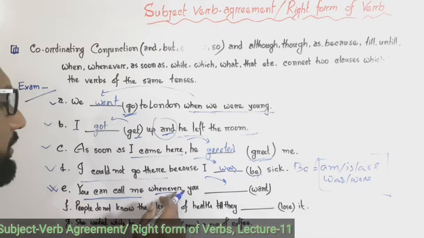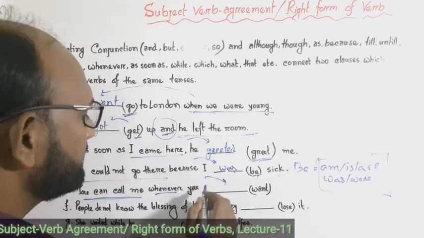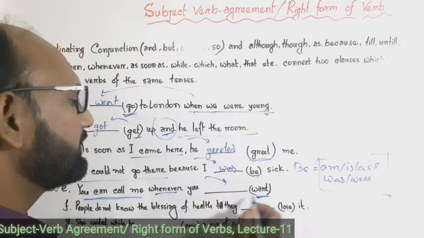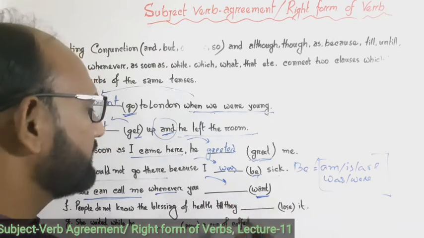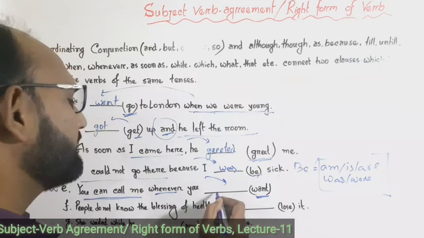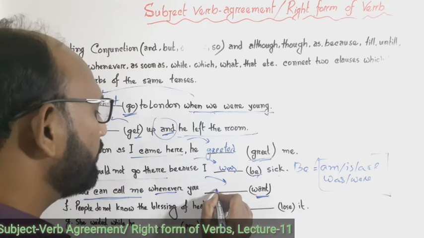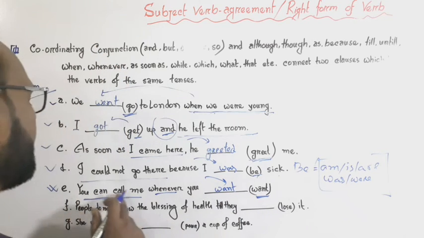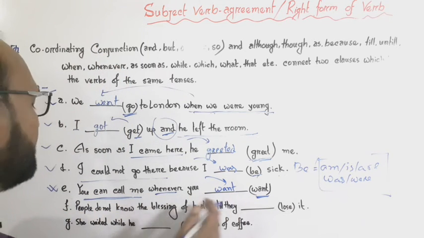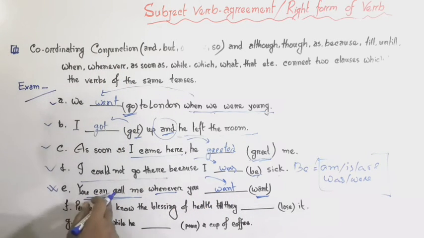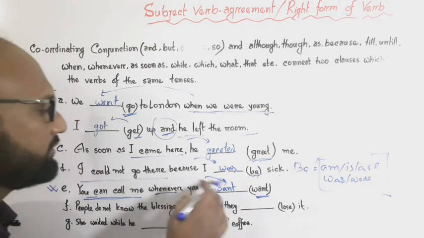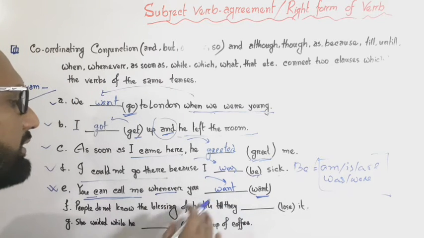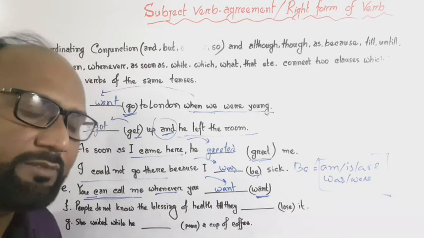In the bracket the verb is want. It will be the present form of verb: you want, W-A-N-T. You can call me whenever you want. As it is present indefinite tense, we will write the next clause in the same tense.